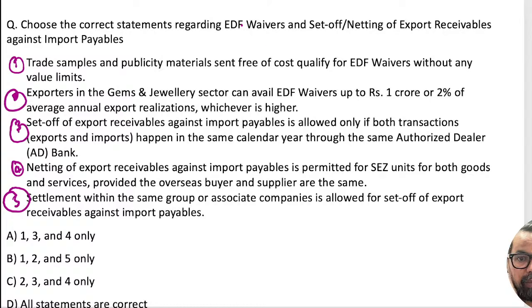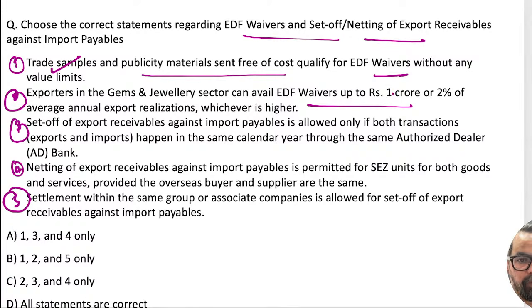So you, EDF waiver and this, I guess this is easy, right? Manoj sir and others are saying option C. No. Okay, for the previous question. The trade sample and publicity material sent free, so they are EDF waiver. True. Exporter gem and jewelry sectors can avail EDF waiver up to 1 crore or the 2%.